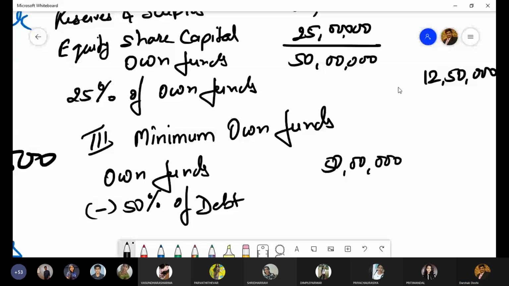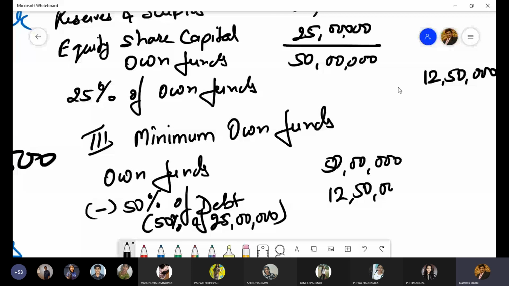Minimum own funds 47,50,000 for 25% of equity shares. Number of equity shares. How much is the total number of equity shares?